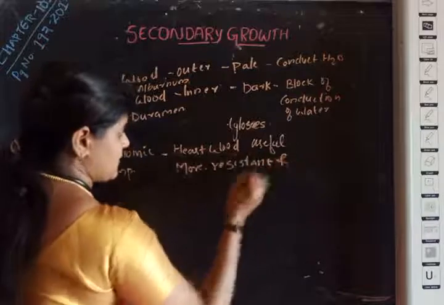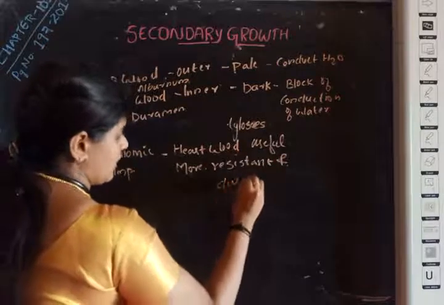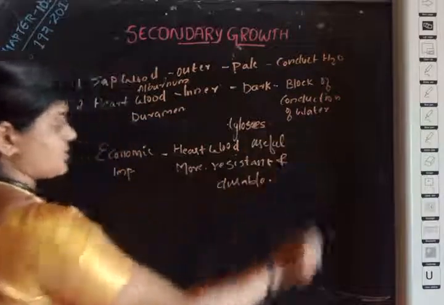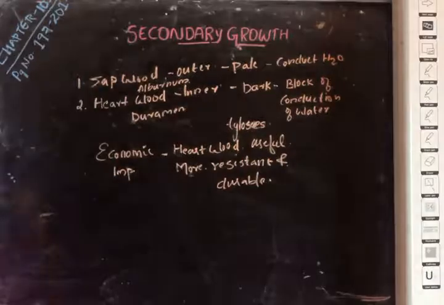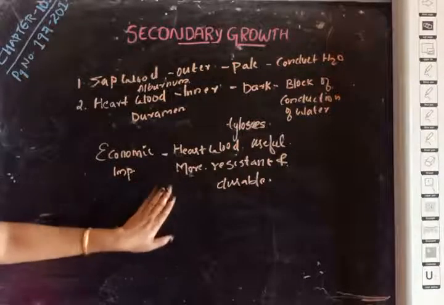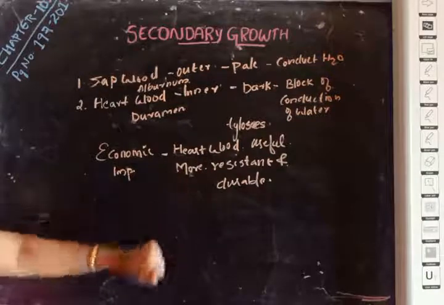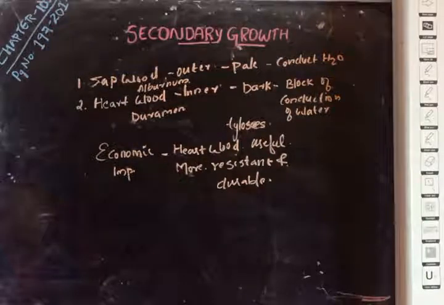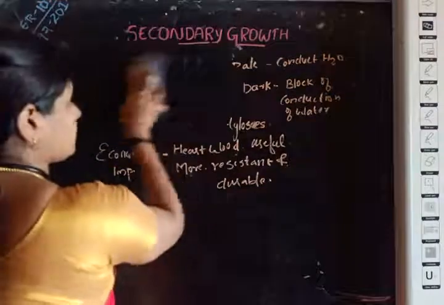The heartwood is highly resistant against microorganisms and insects. So, if we look at timber value, the heartwood is more useful and it is more resistant and durable. So, this is all about sapwood and heartwood. Now we can differentiate between sapwood and heartwood.